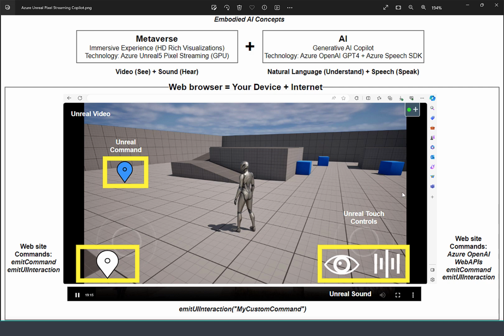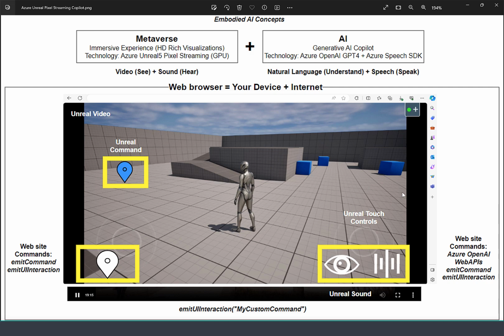Or you can also have elements and commands driven by a website, a web page itself. For example, down at the bottom, we have the website commands, emit command, emit UI interaction commands. And also you can do any kinds of web API calls, right? Because ultimately we are capable of overriding some logic on the player layer of the user interface of that web page. And then we can trigger commands towards Unreal from the web page itself.